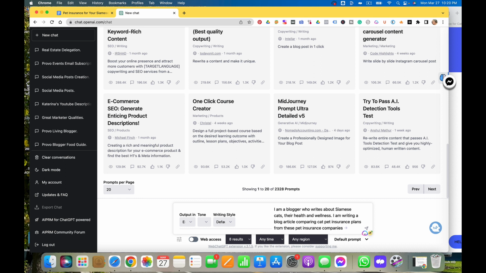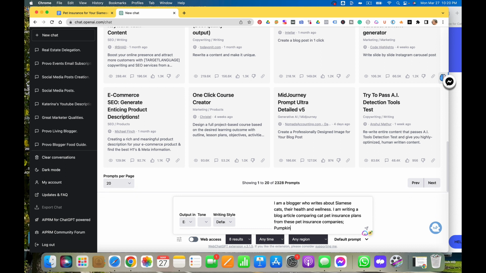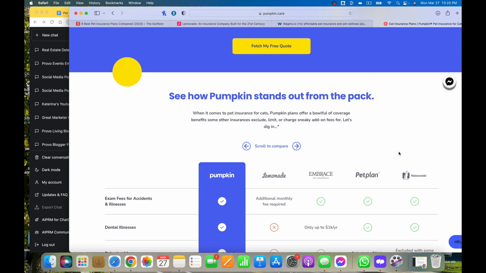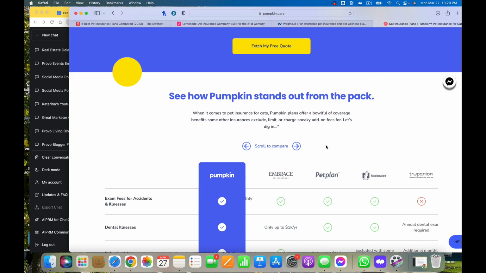And then I'm going to put in here Pumpkin, Lemonade, Embrace, and what was that last one? Trupanion.